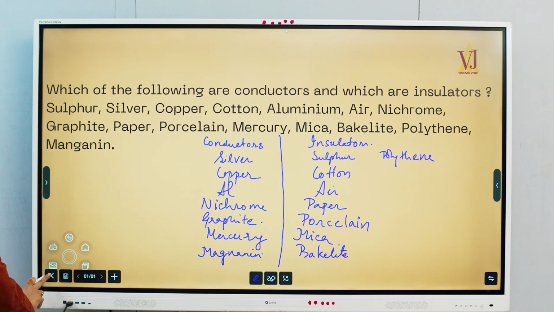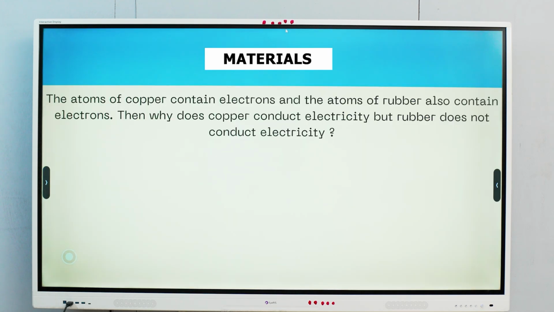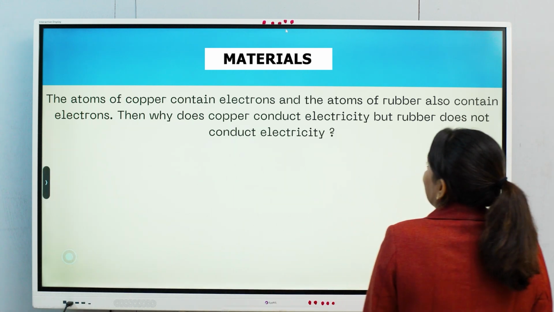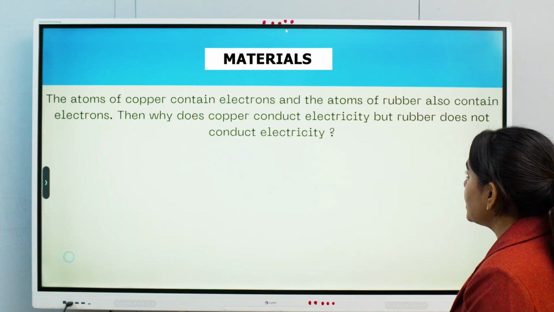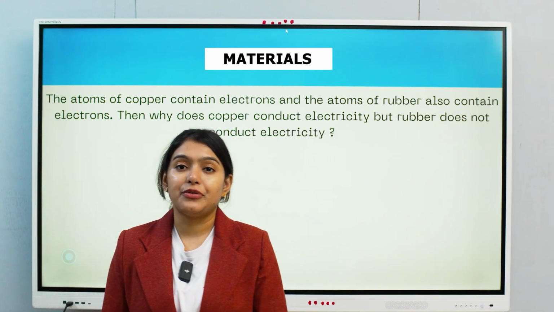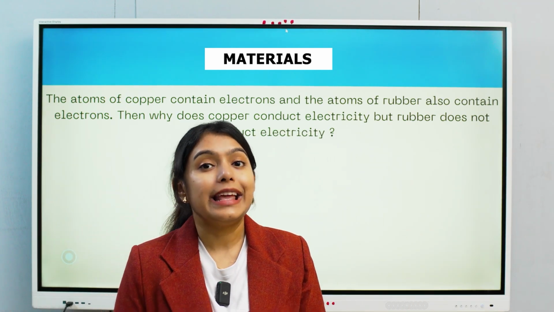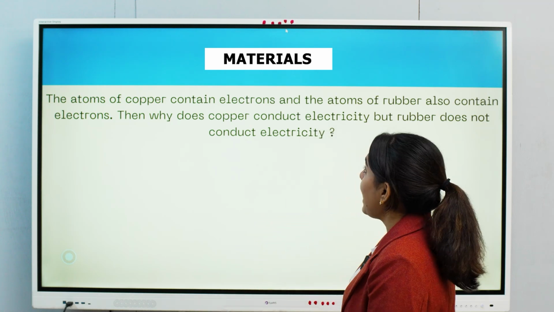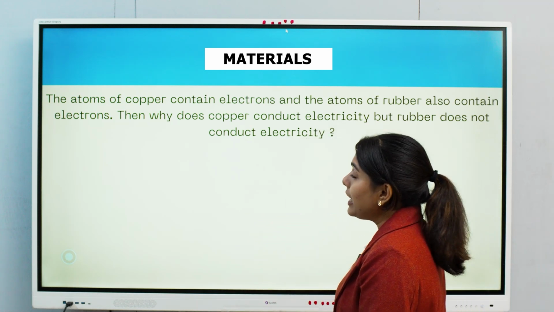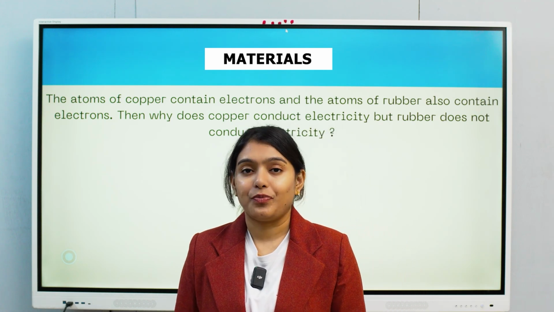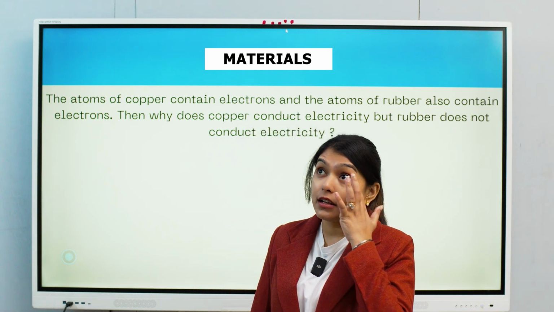Next question. The atoms of copper contain electrons and the atoms of rubber also contain electrons. Then why does copper conduct electricity but rubber does not? First of all, you have to say that copper has a sufficient amount of free electrons. So as a result, they are able to flow and hence current is possible.